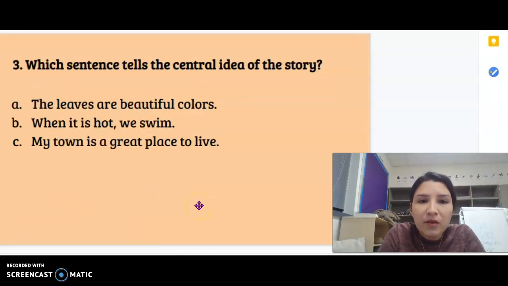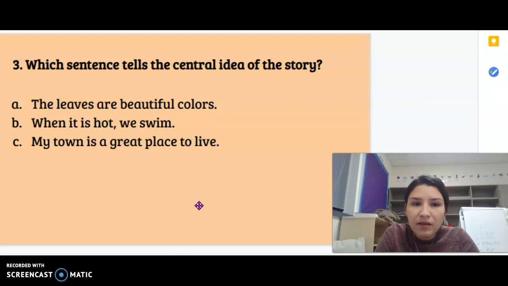Question number 3. Which sentence tells the central idea of the story? Let's remember what central idea is, what the story is mostly about, right? Is it A, the leaves are beautiful colors? B, when it is hot, we swim? Or C, my town is a great place to live?